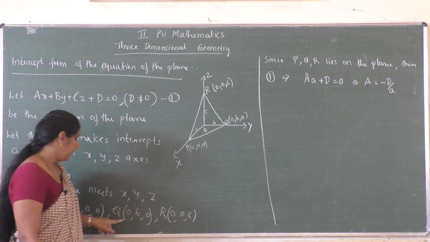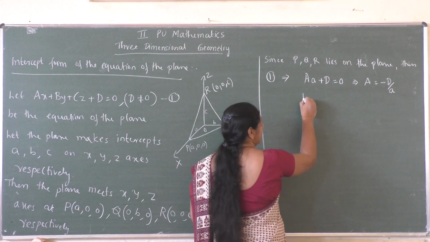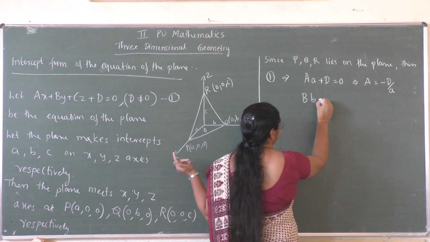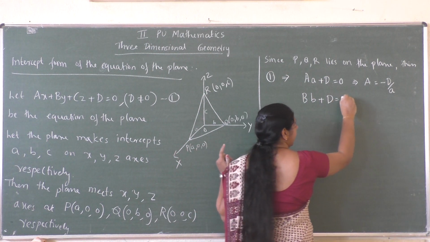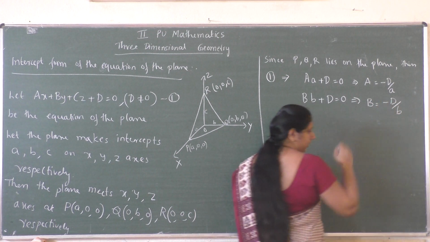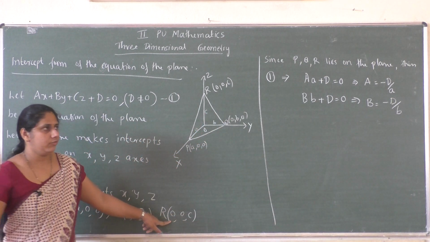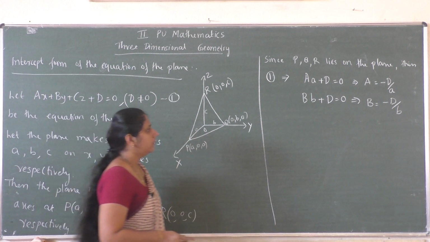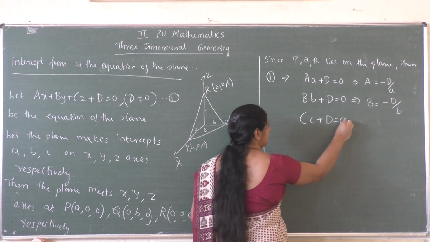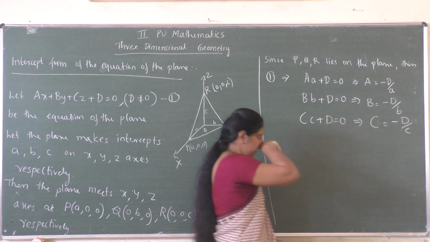Similarly, substitute the points Q and R in equation 1. What will we get? The ax term will be 0 and the cz term will be 0. The remaining term will be bB plus d equal to 0. What about B then? It is minus d by b. Similarly, if I substitute the point R in equation 1, the ax plus by term will be 0. What is the remaining term? cC plus d equal to 0. From this, what is capital C? It is minus d by c.